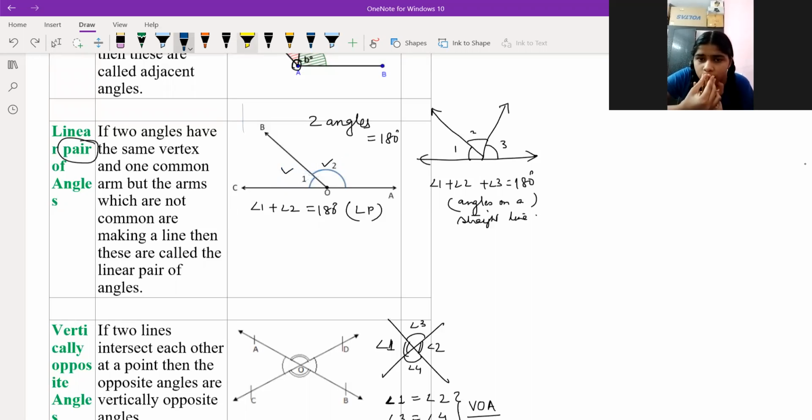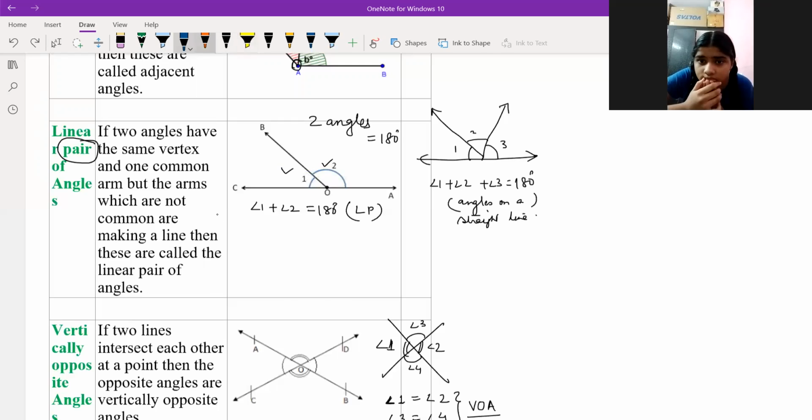Why? Because both angles lie on a straight line. Linear means straight line, and pair means two angles. It's just like supplementary; both are supplementary to each other.